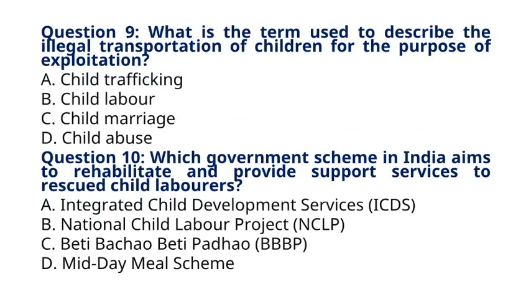Question 9. What is the term used to describe the illegal transportation of children for the purpose of exploitation? A. Child trafficking. B. Child labor. C. Child marriage. D. Child abuse. The correct answer to question 9 is option A. Child trafficking. Explanation. Child trafficking refers to the illegal transportation of children for the purpose of exploitation, including forced labor, sexual exploitation, or domestic servitude.